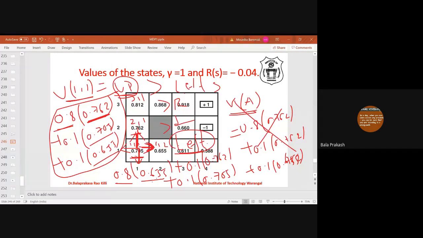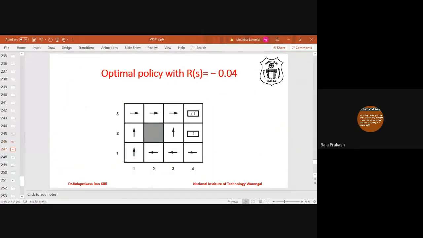So you see, in state 11, what is the optimal policy? The optimal policy is to move up. Policy means what? Action. What is the optimal action in state 11? It is to move up. This way we can calculate the optimal policy.